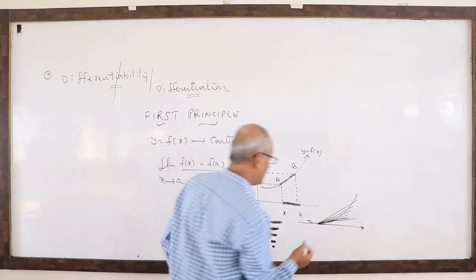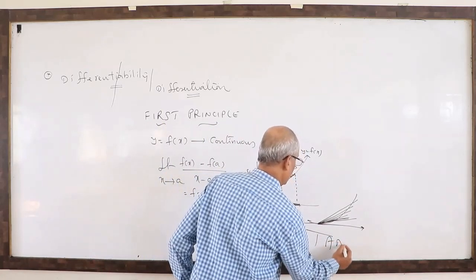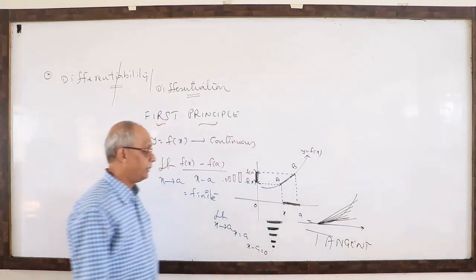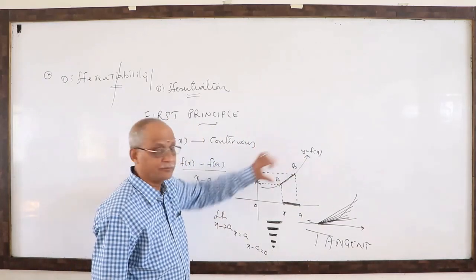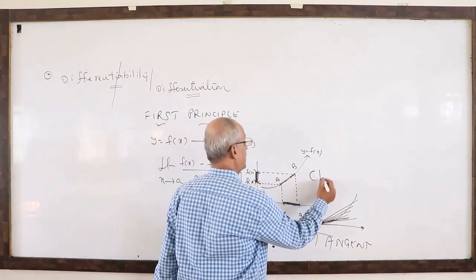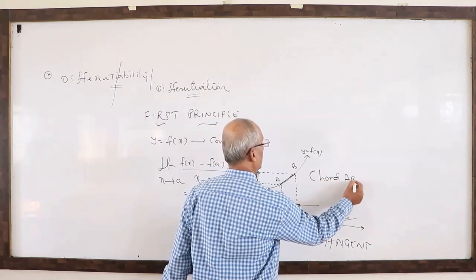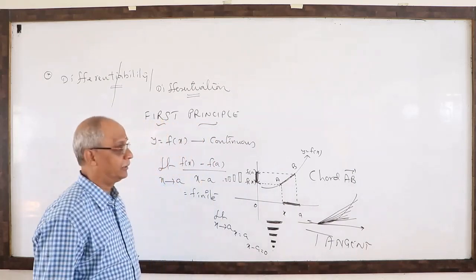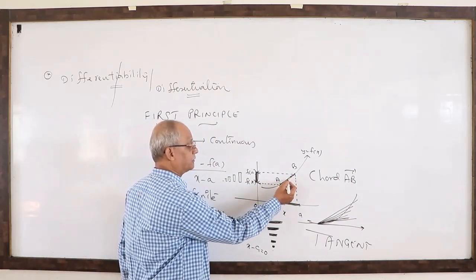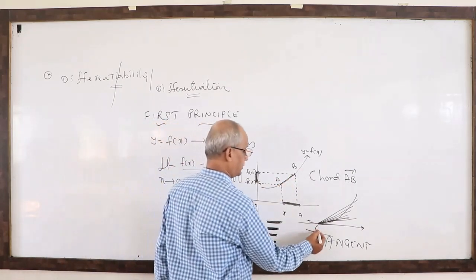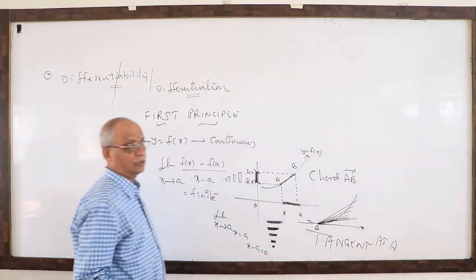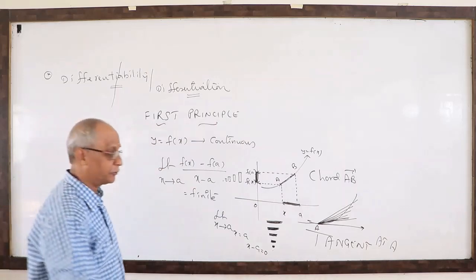Therefore, it becomes a tangent. But initially it is chord AB. That chord AB becomes the tangent at A, because A is fixed, B is traveling. This is the geometrical meaning of the derivative.